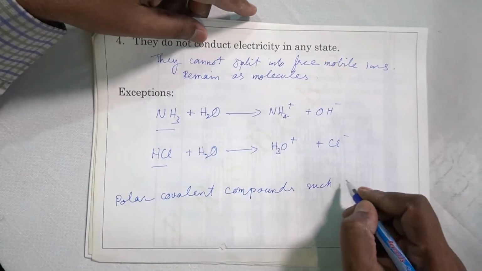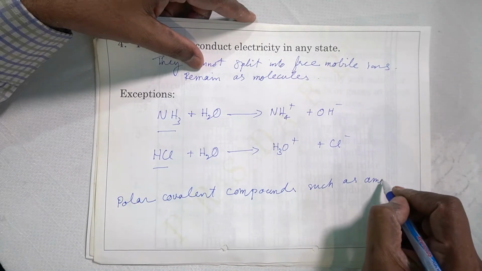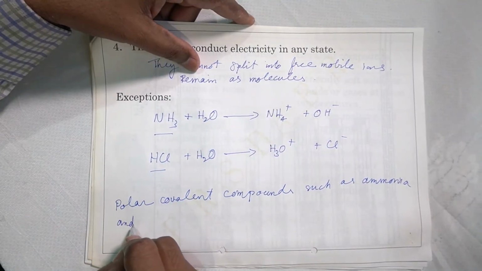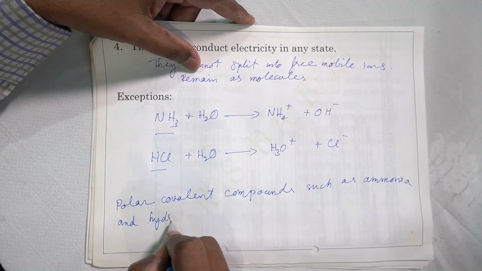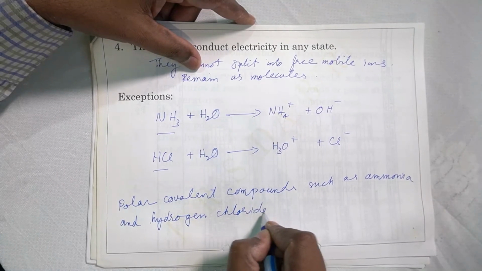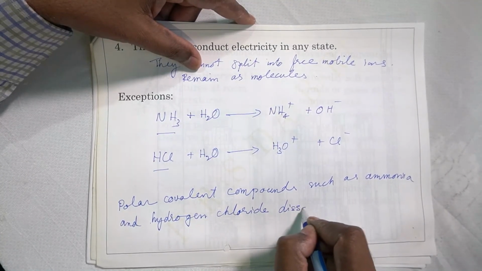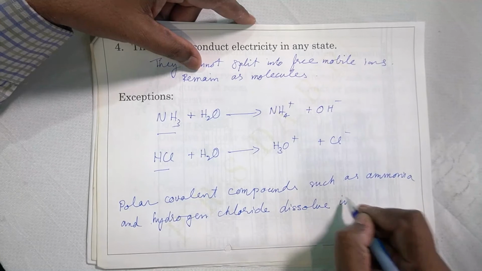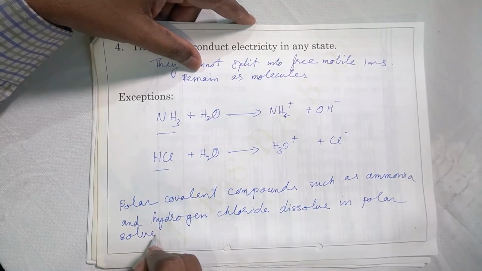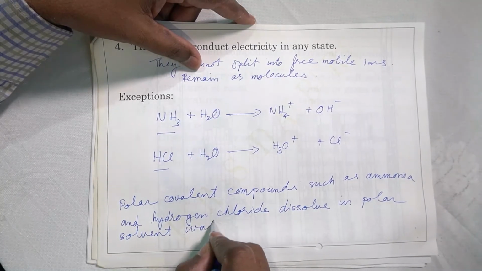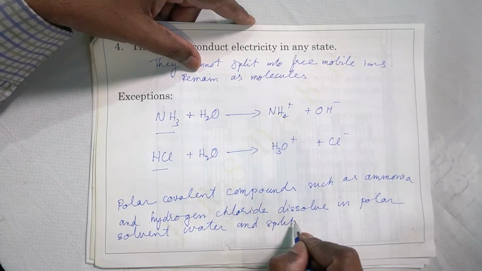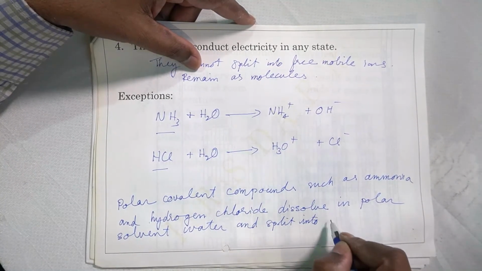Polar covalent compounds such as ammonia and hydrogen chloride dissolve in polar solvent water and split into ions.